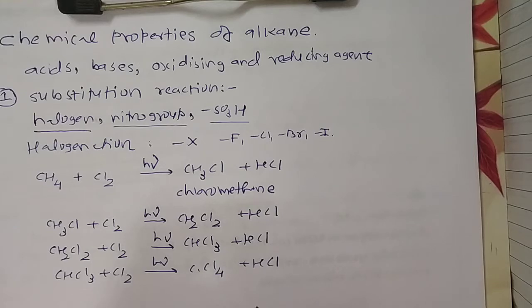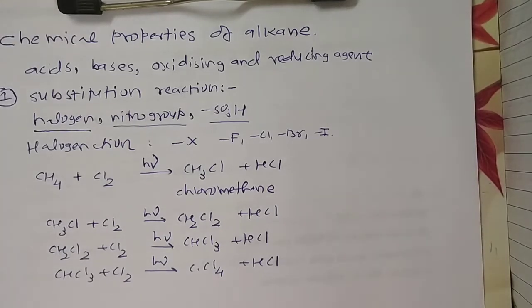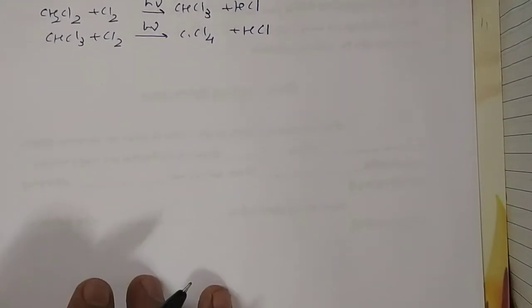So when more chlorine is passed over methane, we get multiple products like CH3Cl, CH2Cl2, CHCl3 and CCl4. This is the first example.